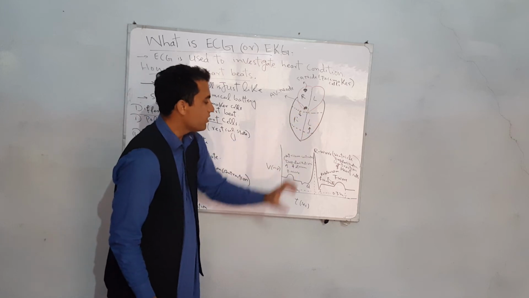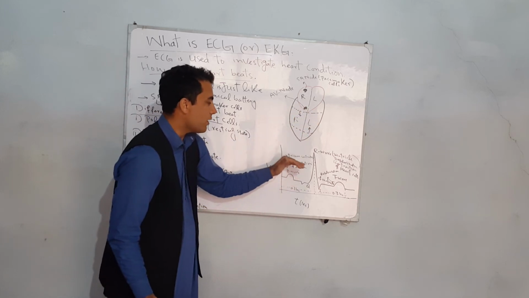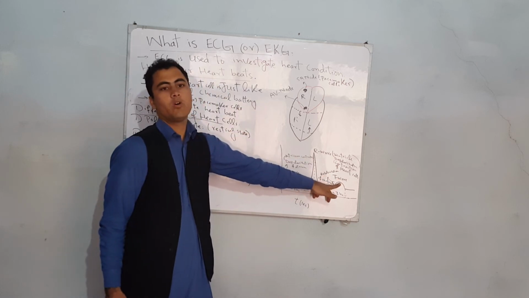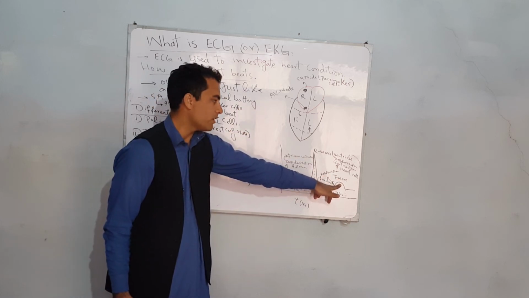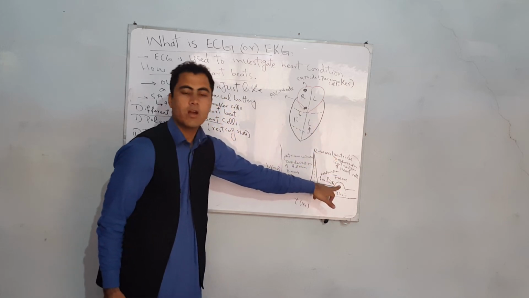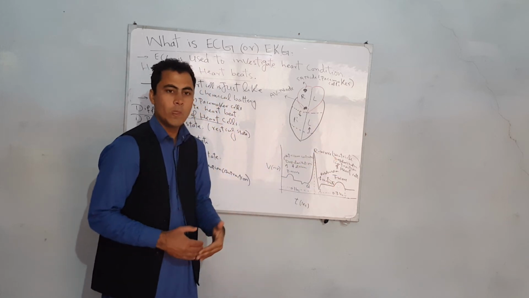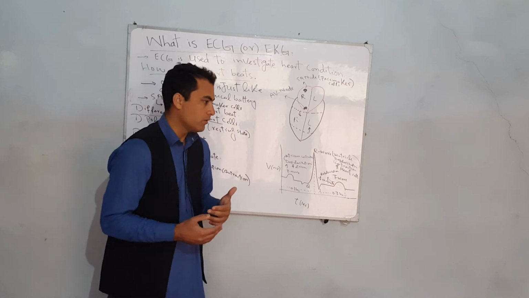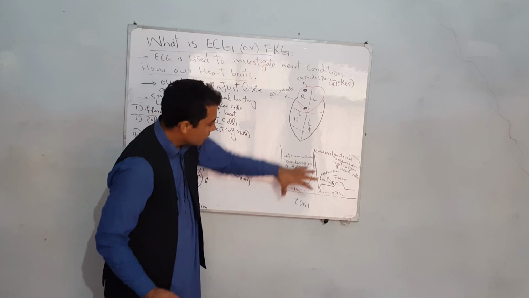And after ventricle depolarization, ventricle repolarization occurs and we obtain the T wave. This T wave is basically the repolarization of the ventricle region, which is also called the recovery of the heart cell, because the heart wants to recover itself and again start another beat, because beats are continuous.